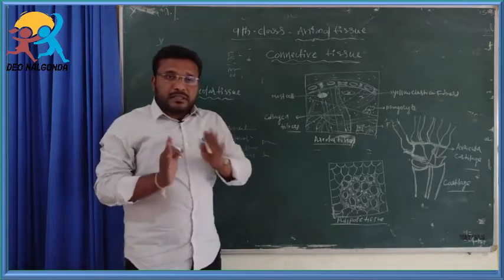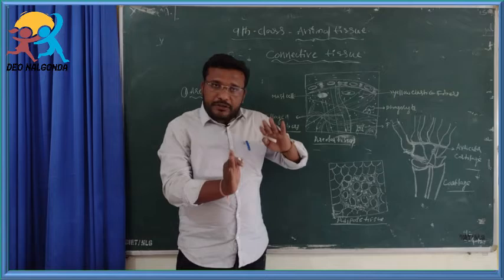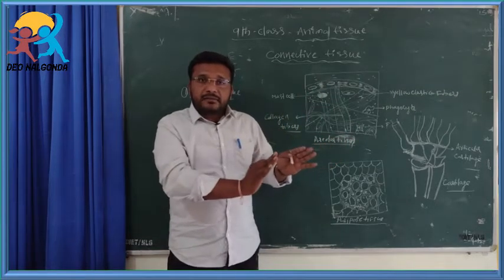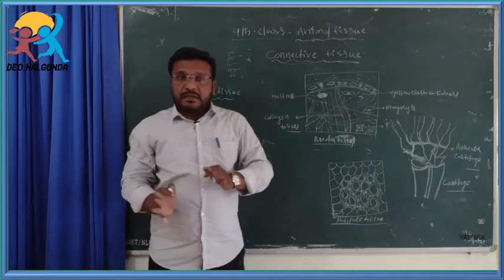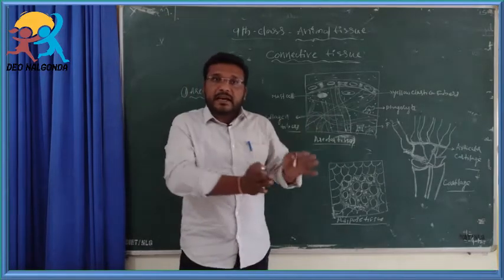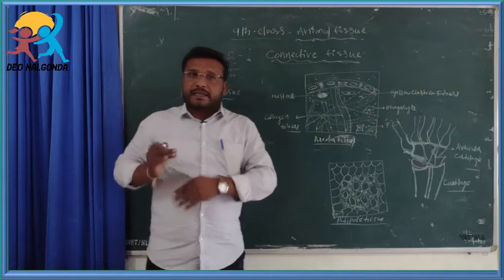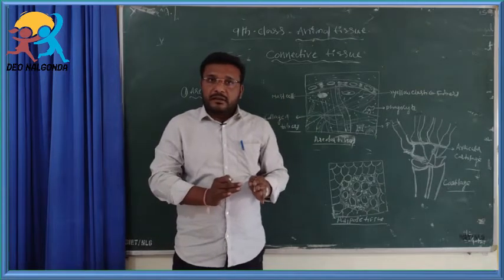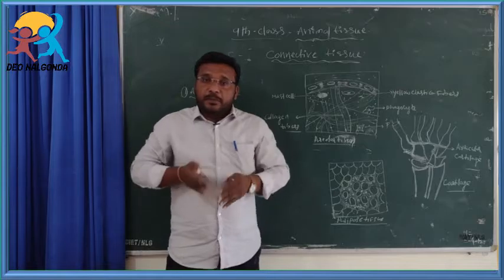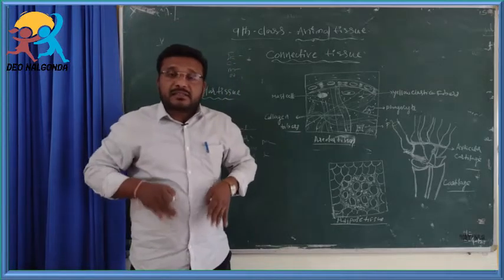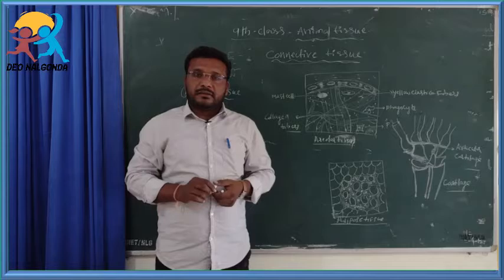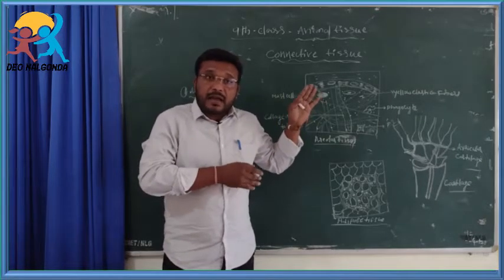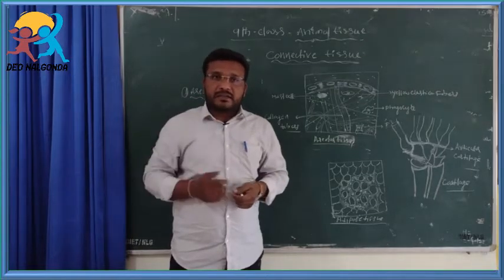These connective tissues connect the organs and muscles, help in binding the other tissues and organs together, and provide the framework and support to the various organs in the body. It is not the only function. It has main functions also.